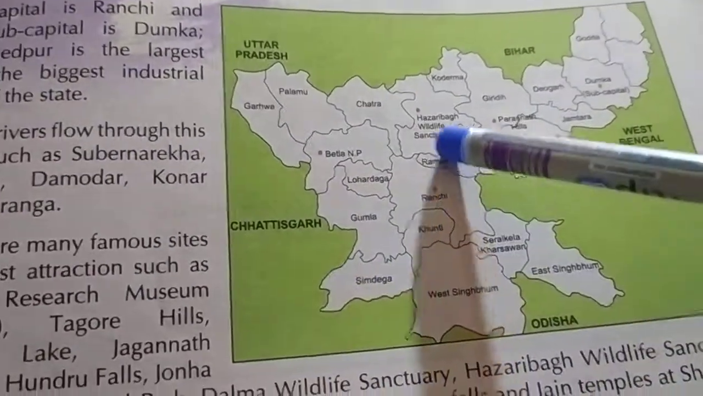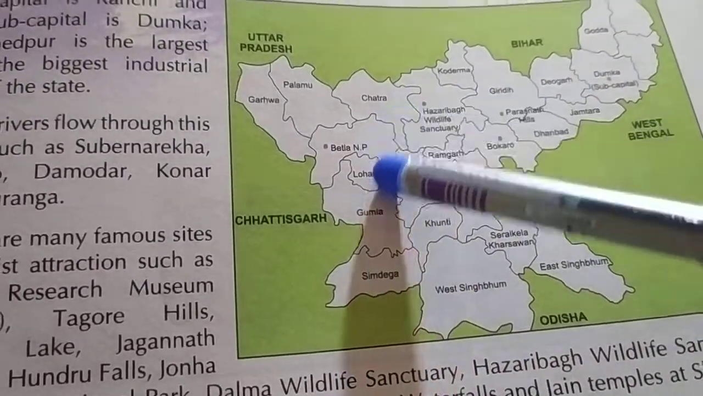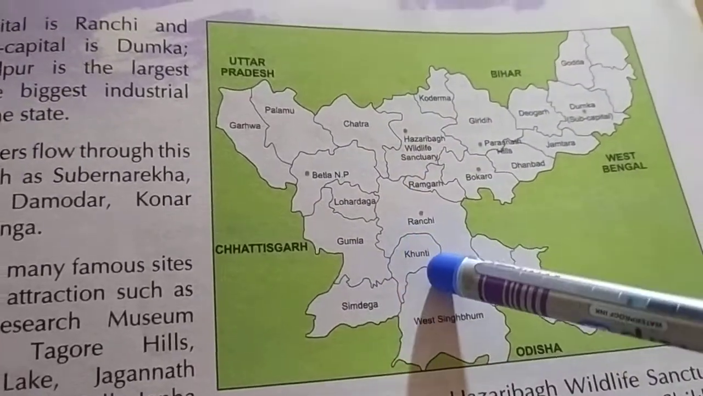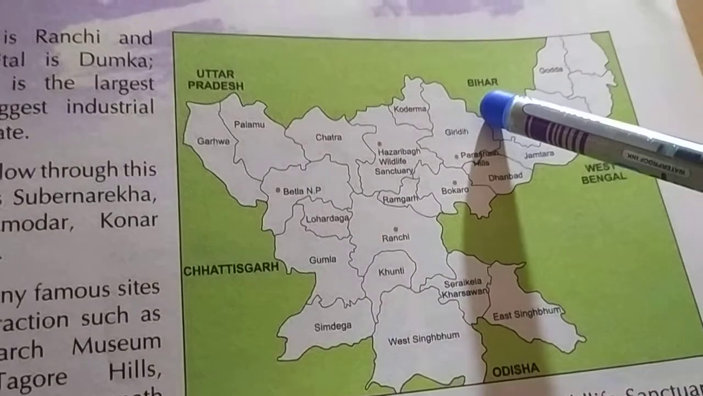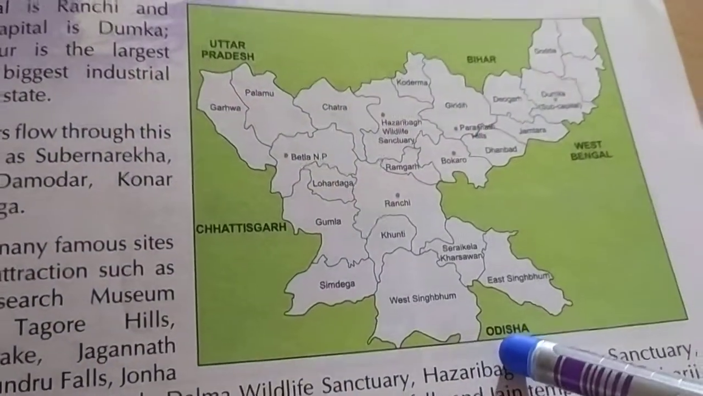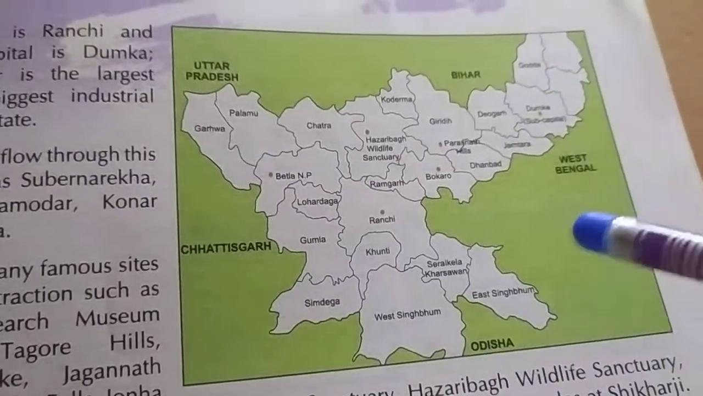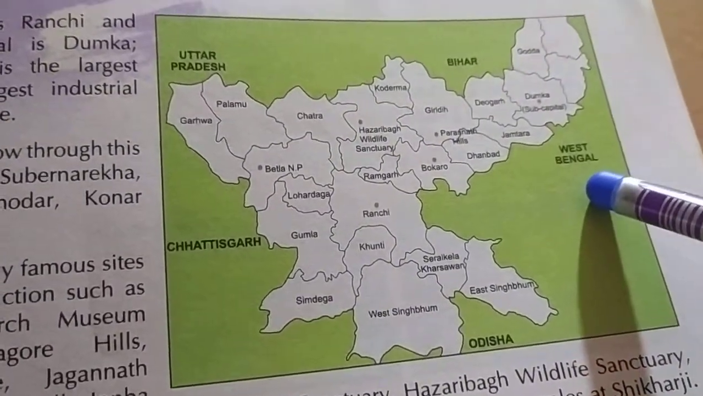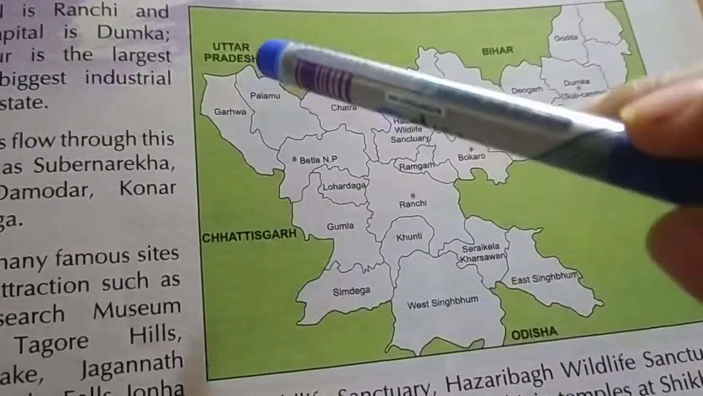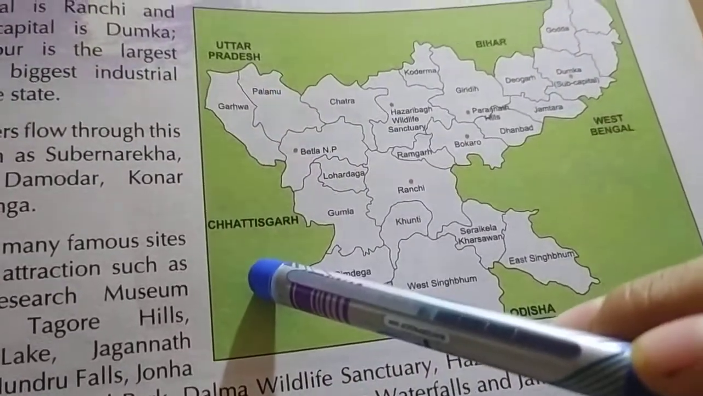Okay, so once again, this is the state Jharkhand. This is the picture of the state Jharkhand. In the north side there is Bihar. In the south side there is Odisha. In the east side there is West Bengal. In the west side there are two states: one is Uttar Pradesh, another is Chhattisgarh.